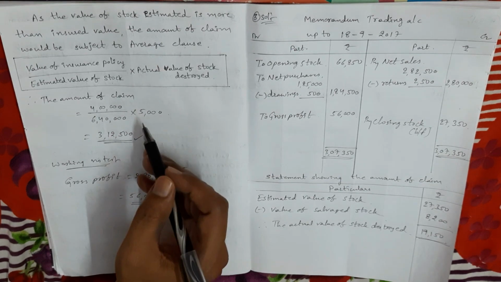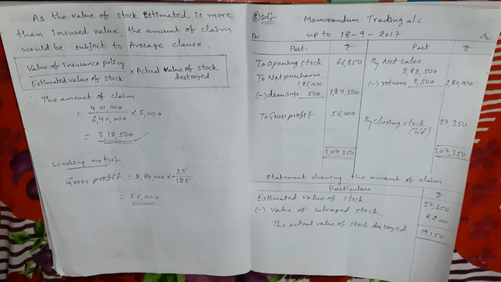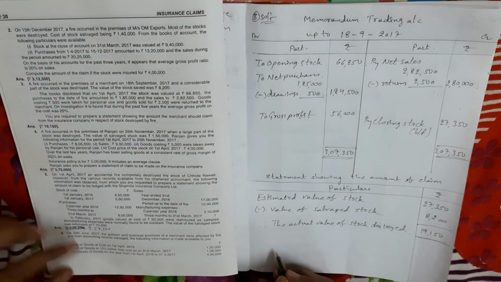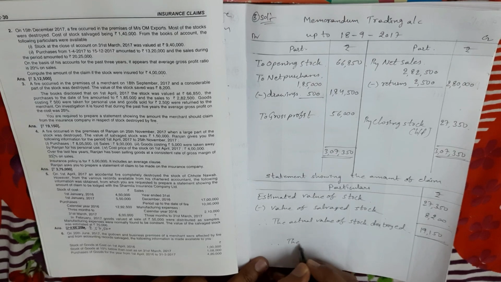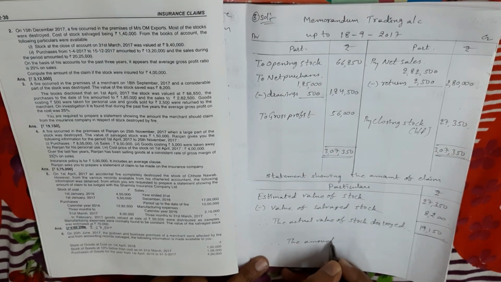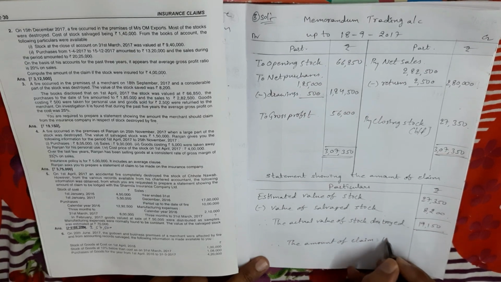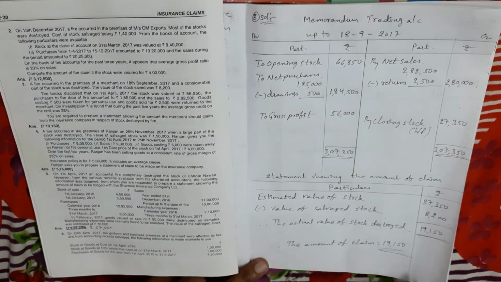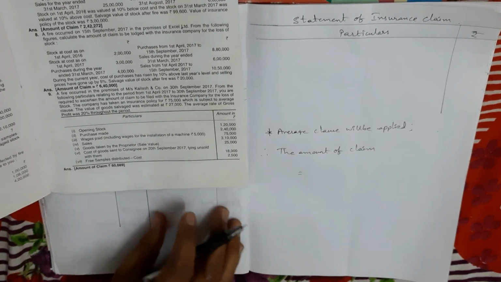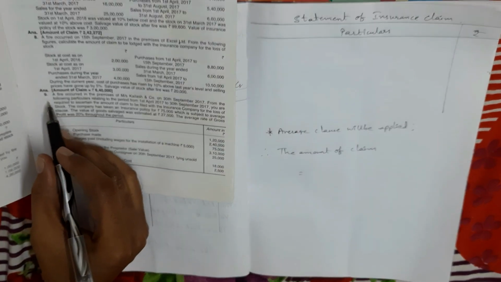But in this problem, the insurance policy amount is not given, so the additional fifth step is not required. So what is the answer? Therefore, the amount of insurance claim is 19,150 rupees.